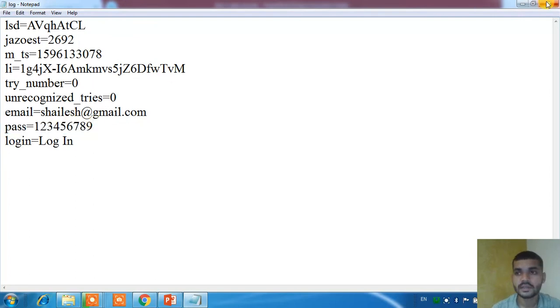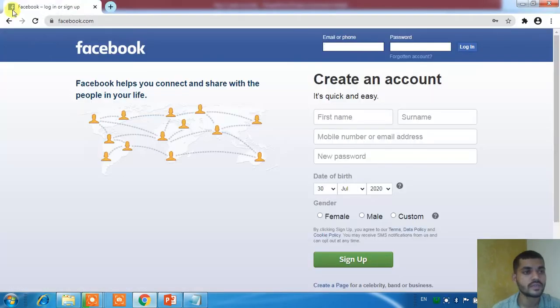Let's try again with another login ID and password.